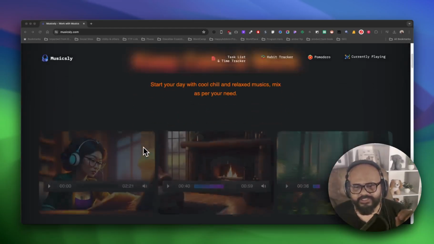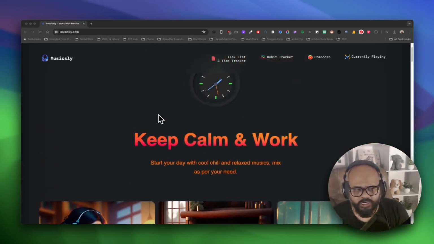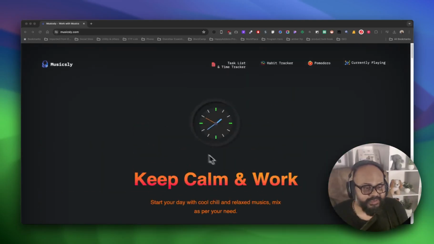This platform is definitely very helpful for those who are looking for music, nature music, to keep themselves focused on their work. You can play any music from here, multiple at a time. You can mix the sounds by reducing the volumes. Also you can mix the sounds with natural storms, sea storms and rainy storms, or street noise or fire time. Also you can play any single music from here. So this is the basic landing page here.